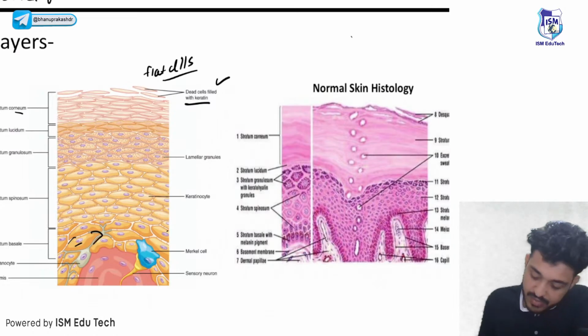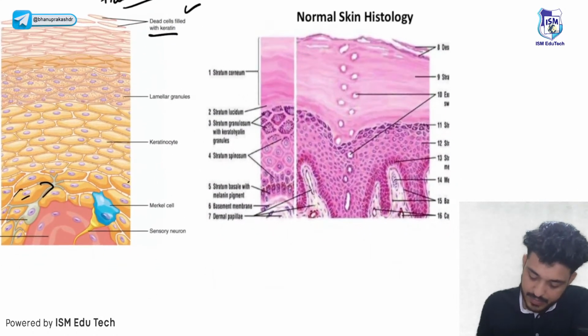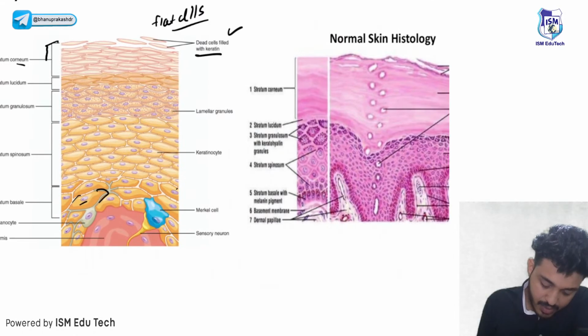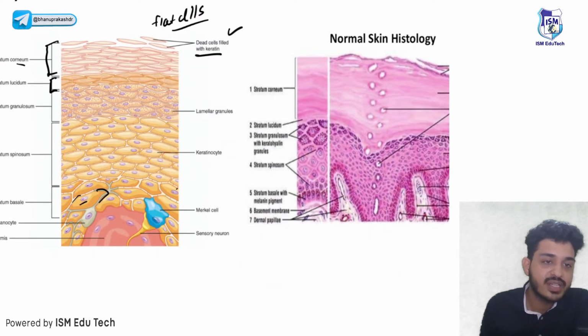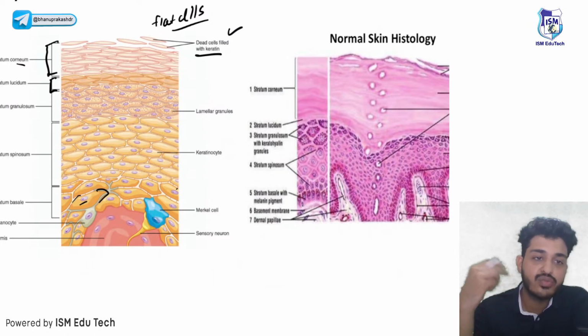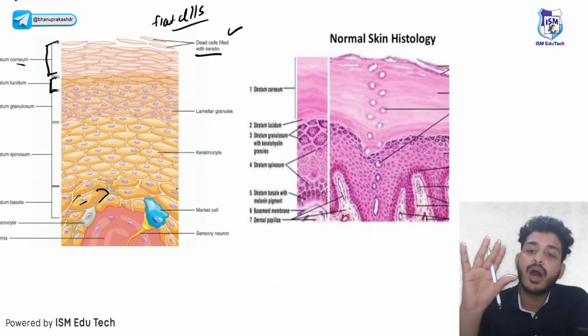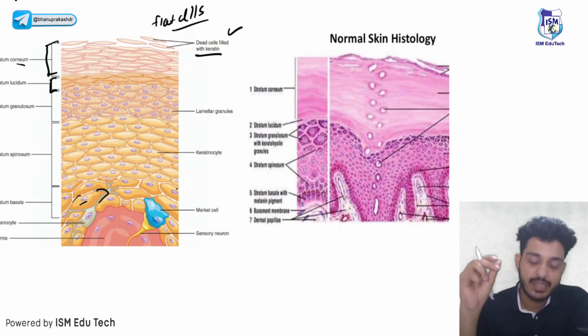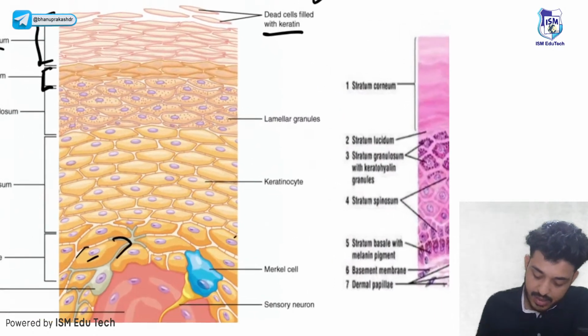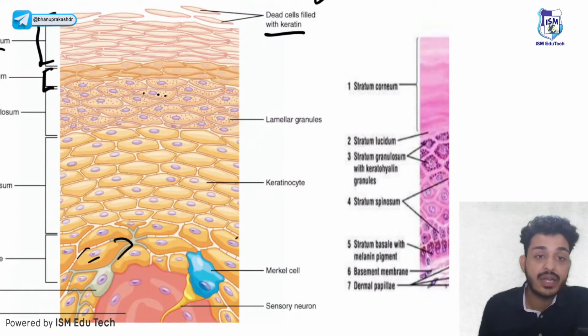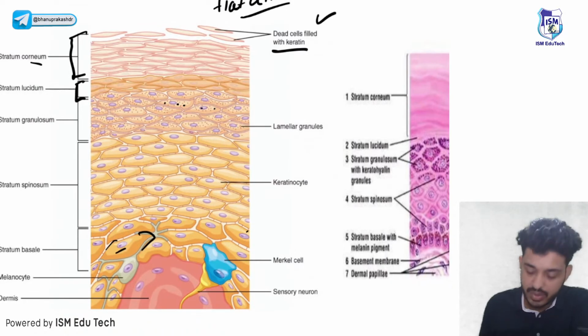Let's talk one by one about each layer. This one is your stratum corneum, this one is your stratum lucidum. Remember, stratum lucidum is a clear cell layer. Clear cell कहाँ present होती है? Where do you find stratum lucidum? In the palm and soles. Third thing is your stratum granulosum. Look here, नाम में ही लिखा है, it is written granulosum, so there must be granules, right? So these are the granules that are present. We will talk about what kind of granules they are.